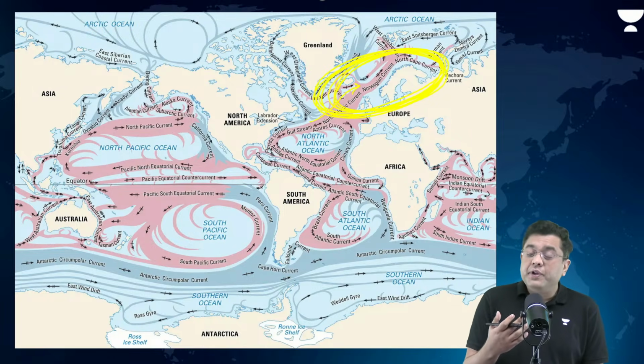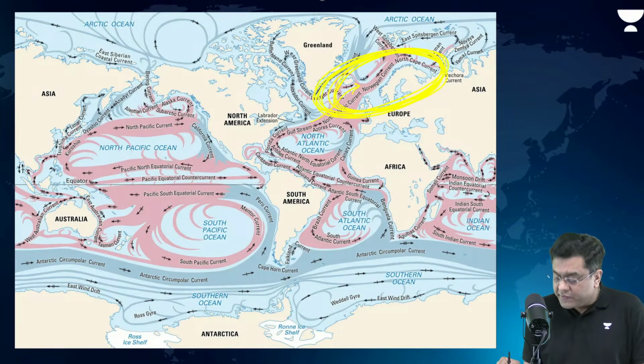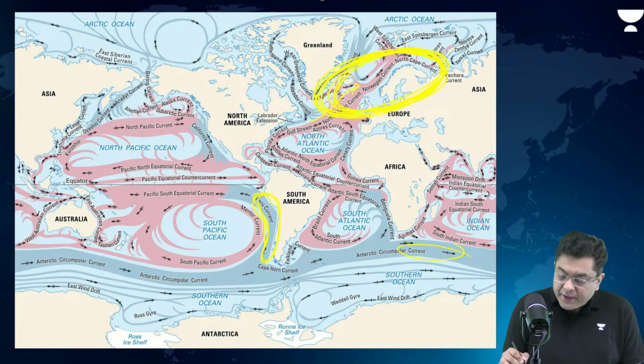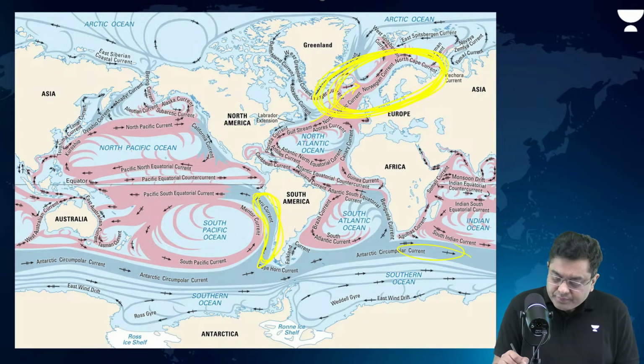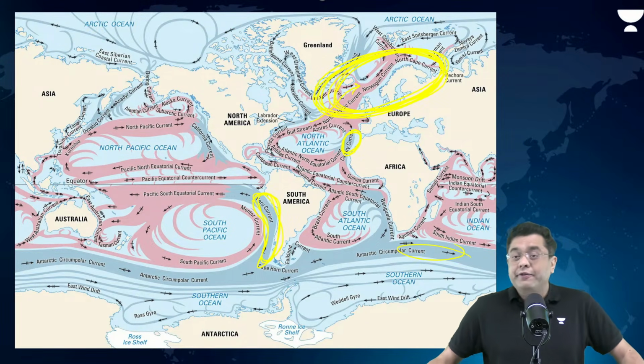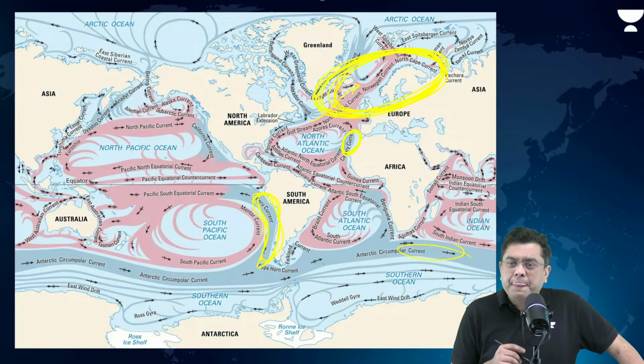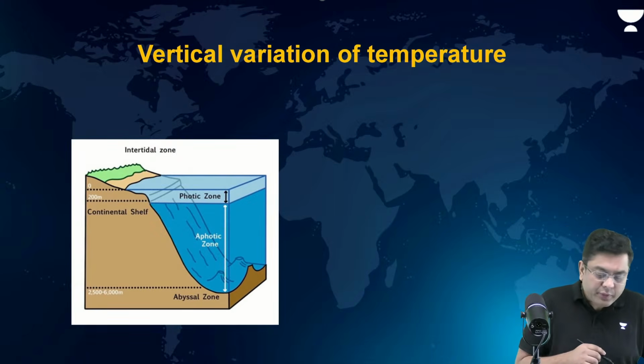Whereas you will observe that water in certain areas like the Southern Ocean, or even, for example, the western coast of South America, the region of the west coast of Africa, you have cold current, colder oceanic temperature. Why do you have cold current in the west coast of Africa? Offshore winds. Now you know the reason as well.